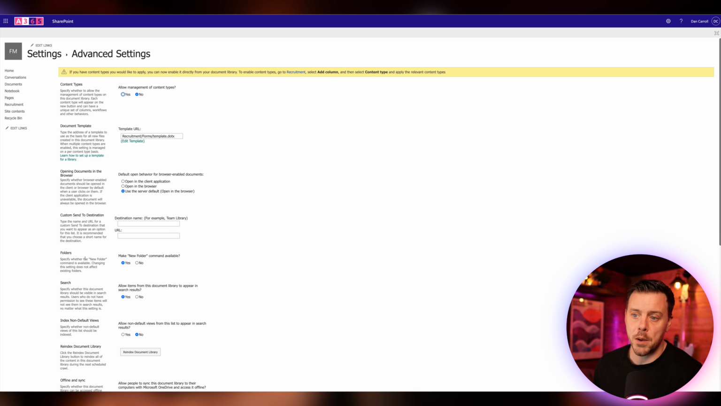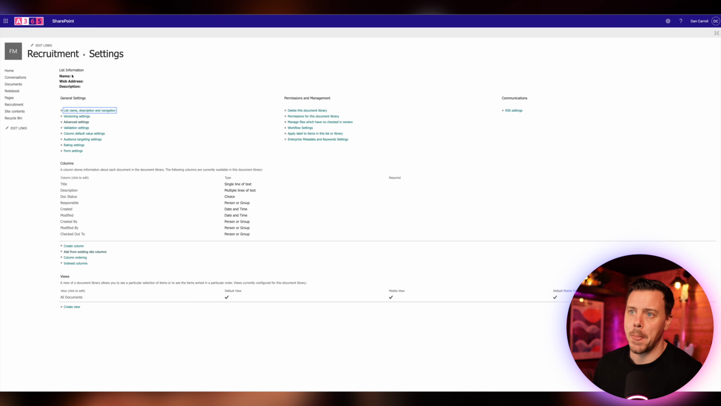And in here we have an option called folders, make new folder command available. Currently it's set to yes. If we want, we can set it to no, and that would stop people from creating folders within your library. You could always come in and turn it on, quickly create one and then turn it off if you want. Like I said, not saying you should do this, but if you want to, you can. But for now, we'll just cancel and get out of here and back to our library.